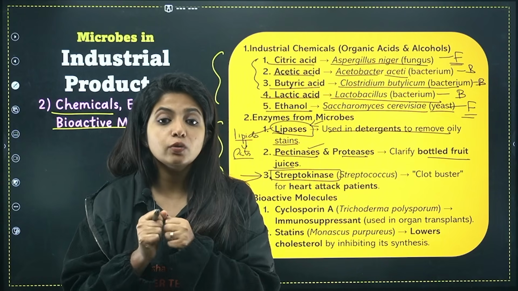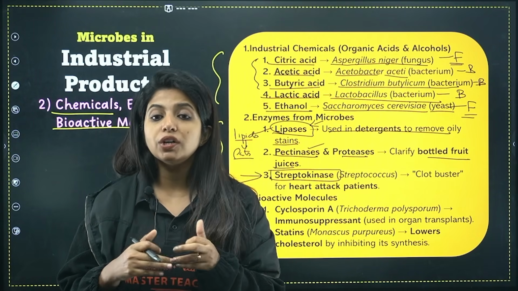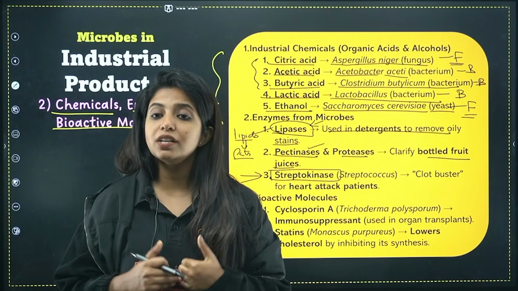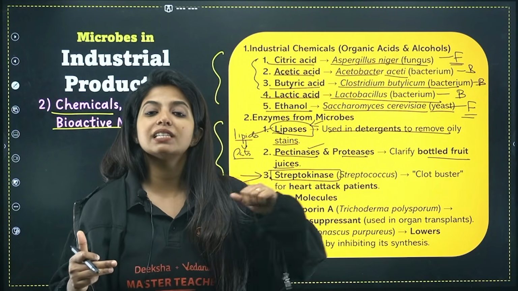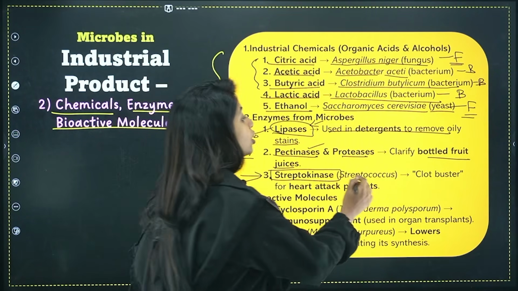And we have to remove this clot such that the blood flow can easily happen, which is why we would need what? Clot busters. We need someone to burst down the clot, and that is known as clot buster. Who does that? This particular enzyme. Streptokinase is an enzyme that acts like a clot buster.